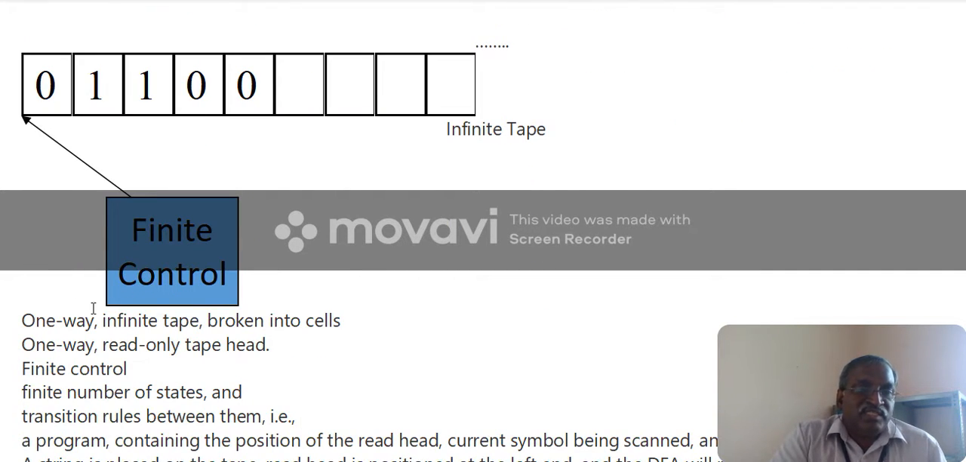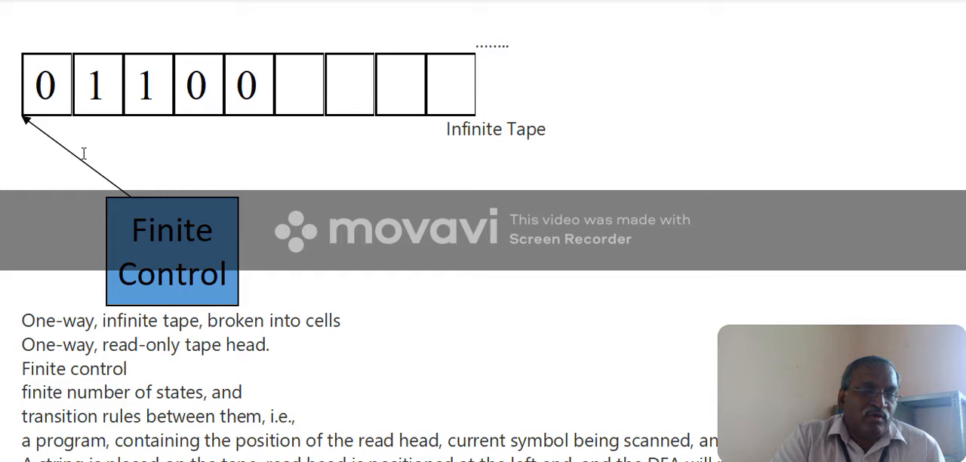This is an example of a finite automaton. One-way means it moves only forward, not backward, so mostly we think of forward. The infinite tape is broken into cells. It is a one-way, read-only tape. We are going to read alone. Like a tape recorder where we erase and record the cassette, that is not possible here, so it is a read-only tape. The input has zeros and ones.